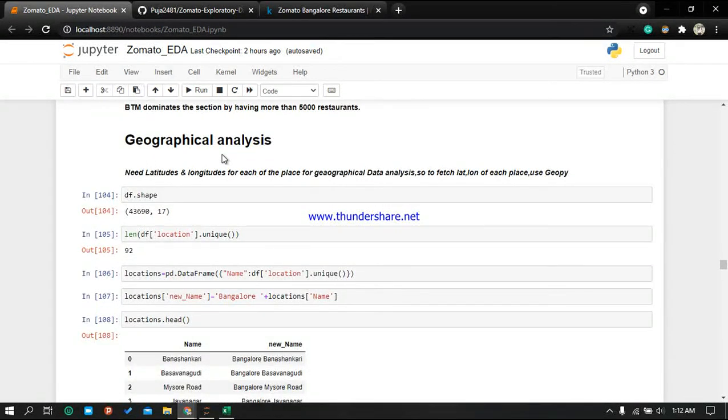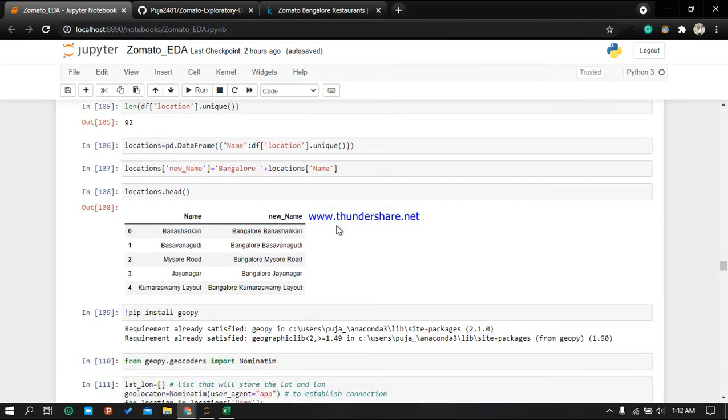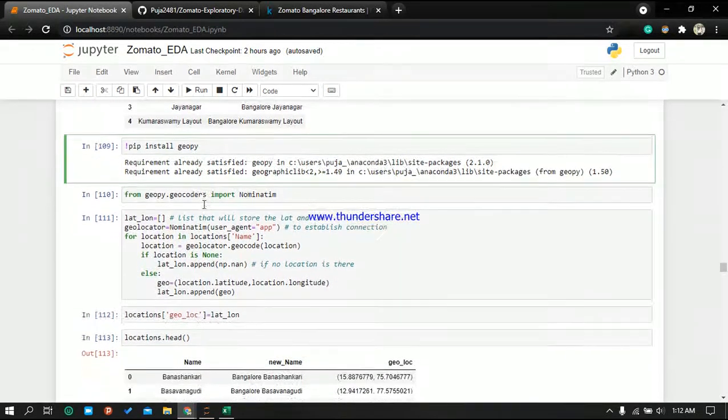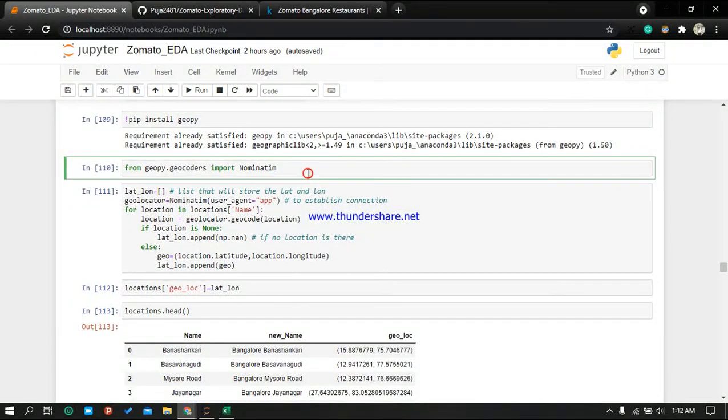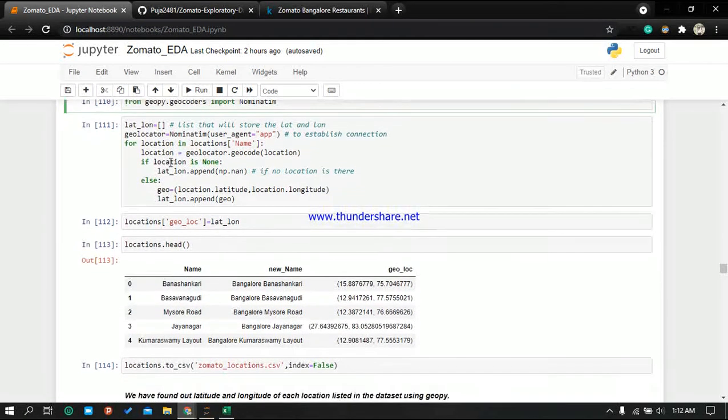Then we are doing geographical analysis. For that we need latitude and longitude that we will calculate from the location. For that I have installed a library called GeoPy. From geopy.geocoders I import Nominatim. I have created a list that will store the latitude and longitude.